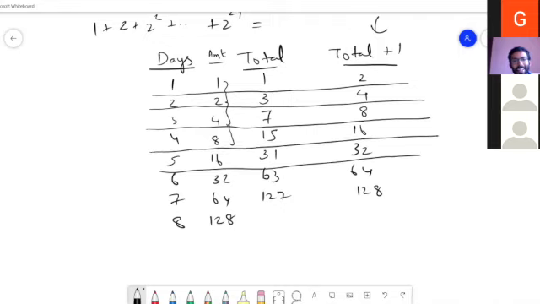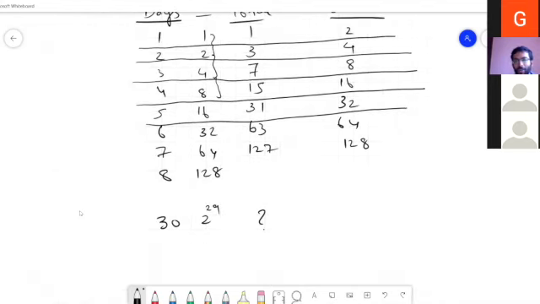Right? Yeah. So now on the 30th day, we want to find what is the total. We know this is 2 power 29. Right? Yeah. And we know the value of 2 power 29 also, which you have given. Right? Yeah. Okay, so now can you find what this total is?